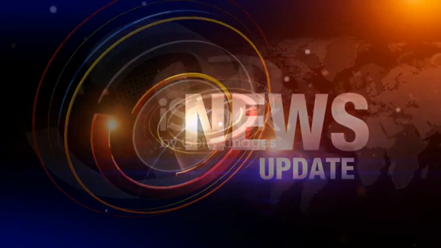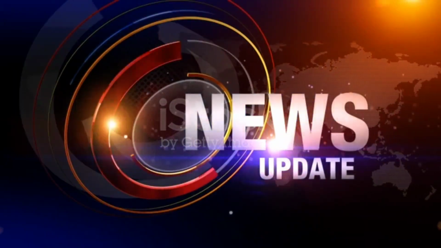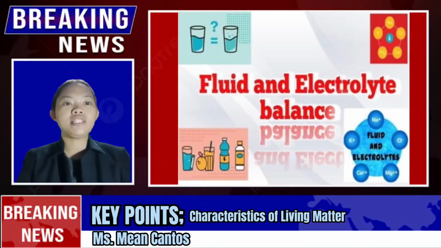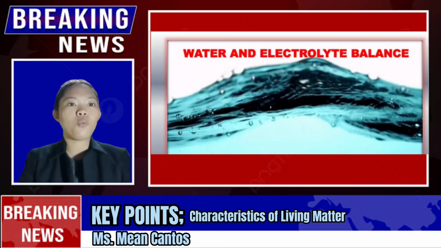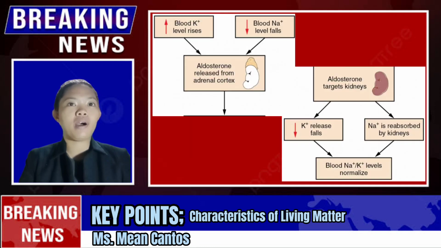And to know more about the key points and characteristics of living matter, Ms. Mayan Cantos reports. So here are some key points. The regulation of water and electrolytes. Homeostasis regulates the balance of water and electrolytes like sodium, potassium, calcium, and many more in our body. Imbalances can have serious health consequences.